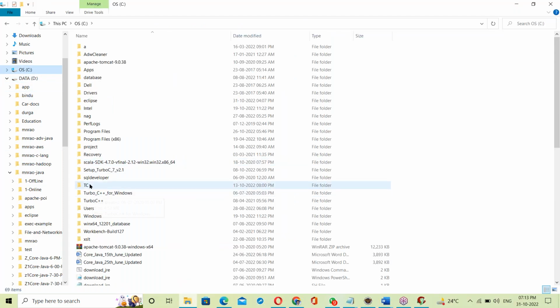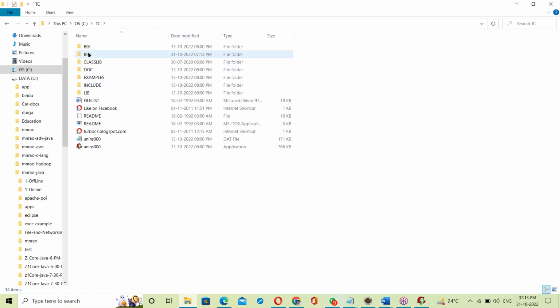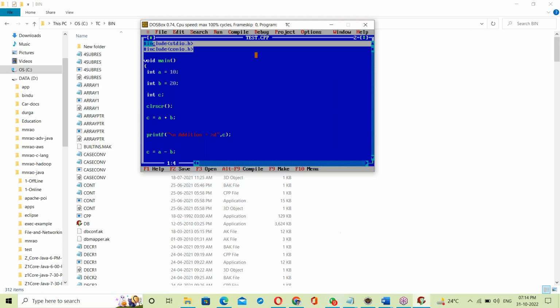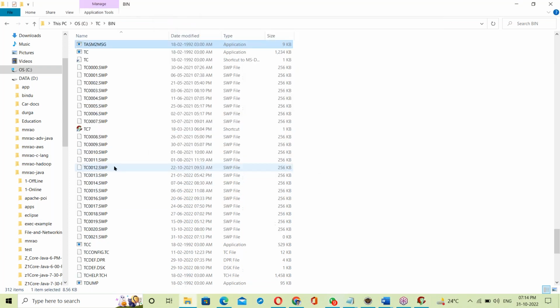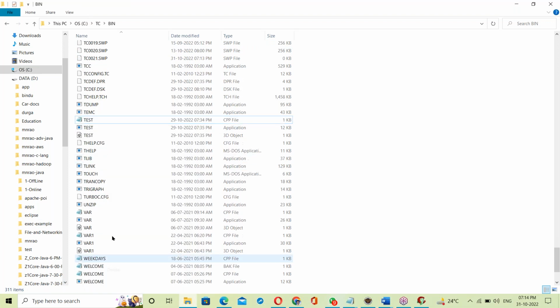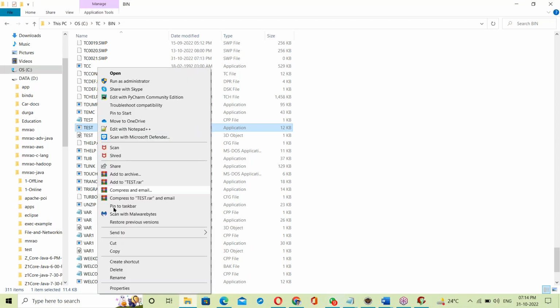In the C drive, the DC folder, the bin folder, what is the name of the program? Test.cpp, so we say test here. Let me delete all the old files.